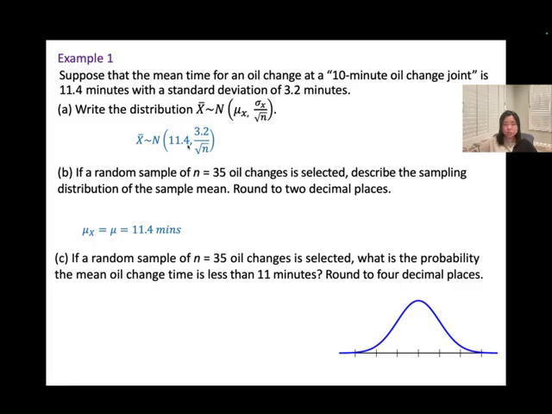The mean doesn't change, and the standard deviation of the sample mean will be equal to this. We already know the population standard deviation is 3.2, and the sample size is 35. Use your calculator. You should get 0.54 here.